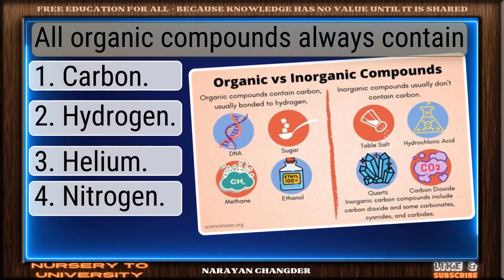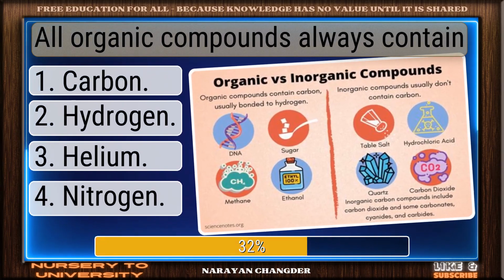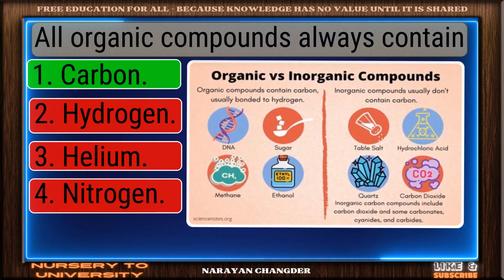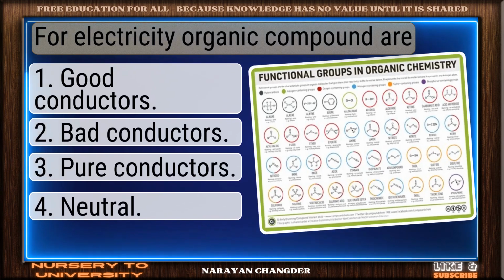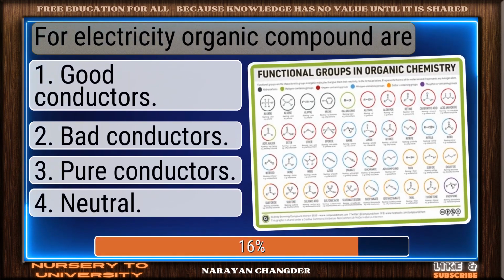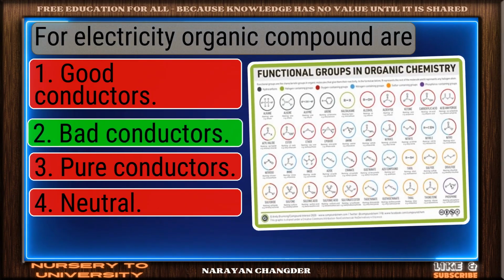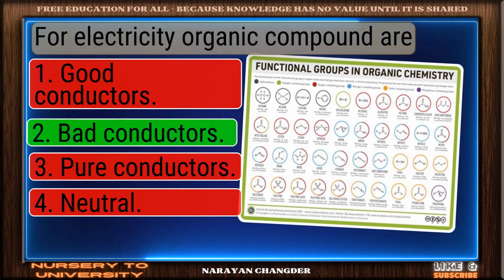All organic compounds always contain. Right again. Carbon is a valid answer. For electricity, organic compounds are. Great job. Bad conductors is the accurate answer.